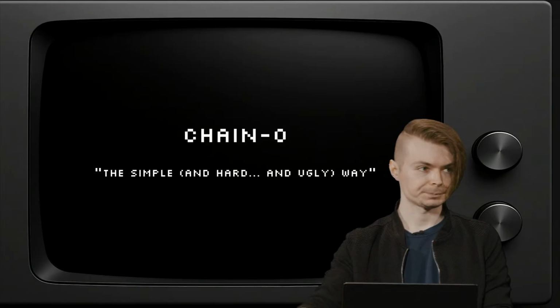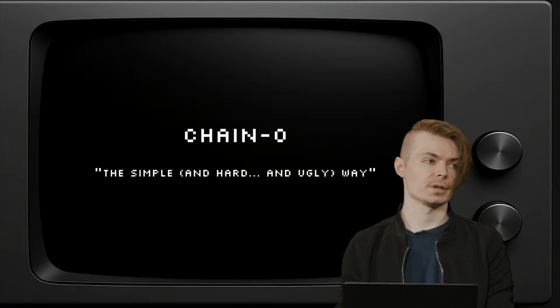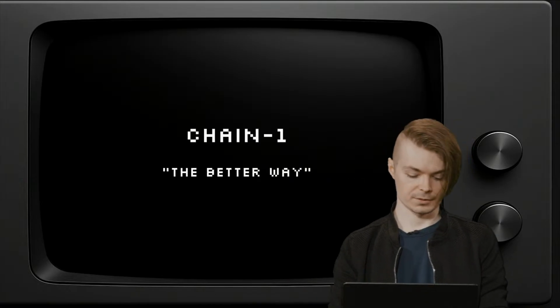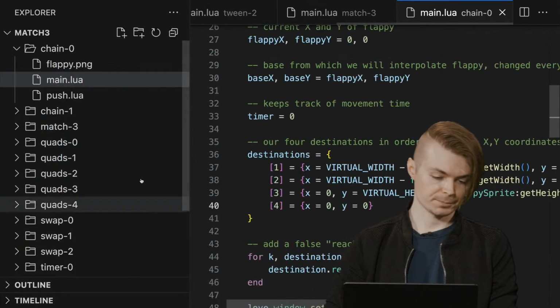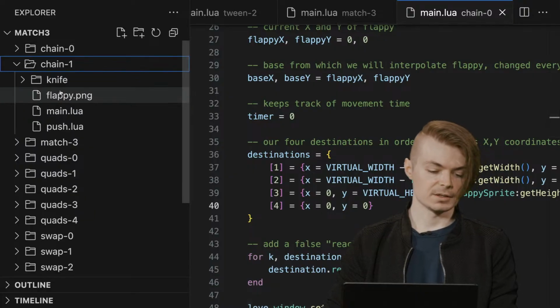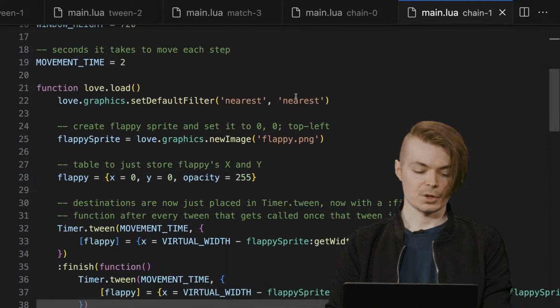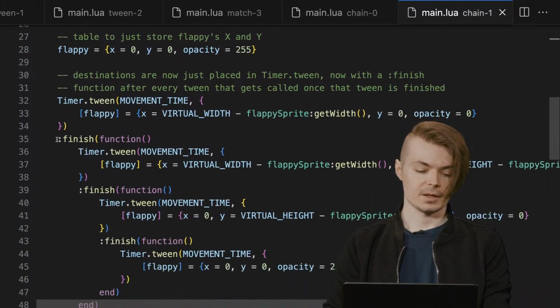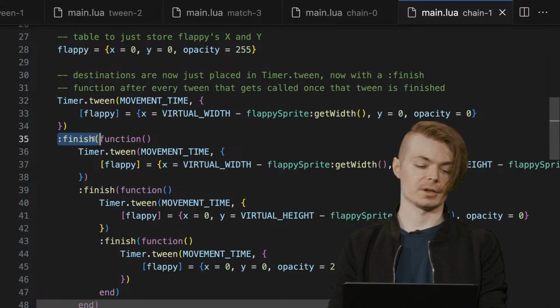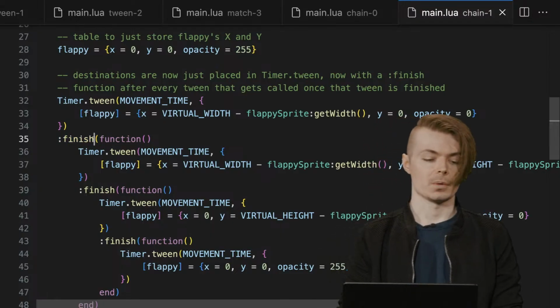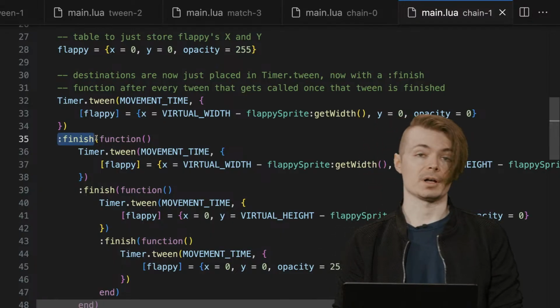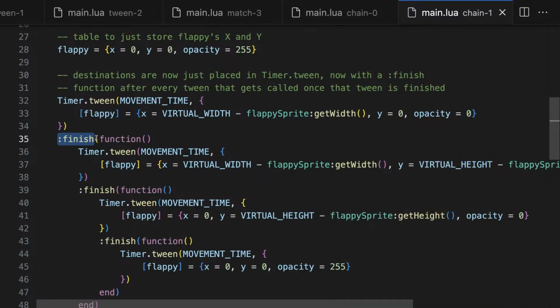So if instead we were to go to chain 1, which is the better way to do this, in my opinion, using Knife's chain functionality, which is essentially this finish function here. So timer calls it chain. That's just the object that they define as these finish functions that result off of these tween operations. You can apply it to any function that you want to.